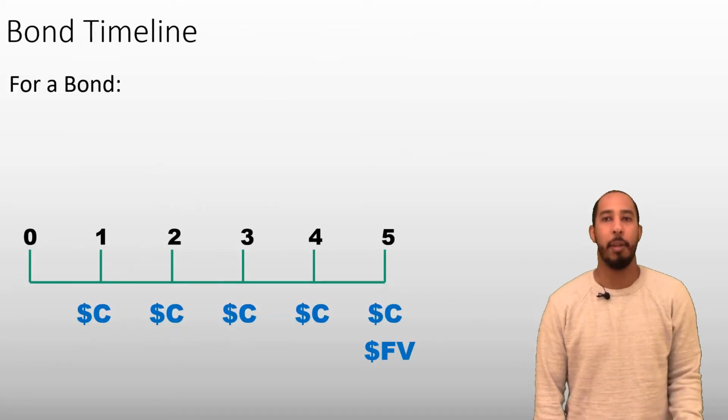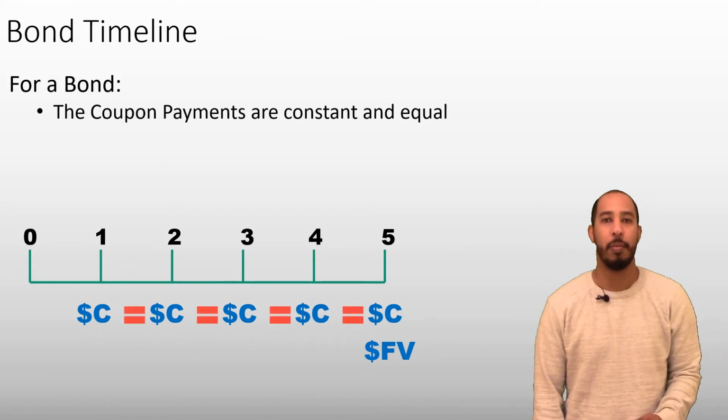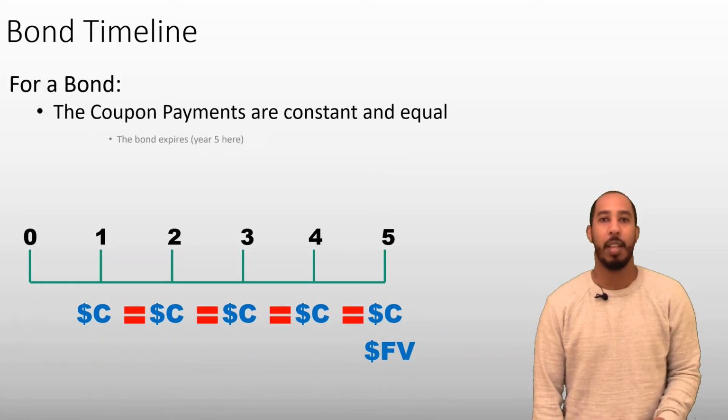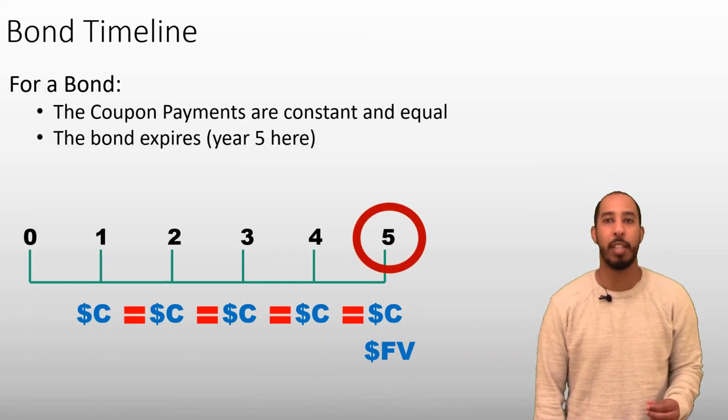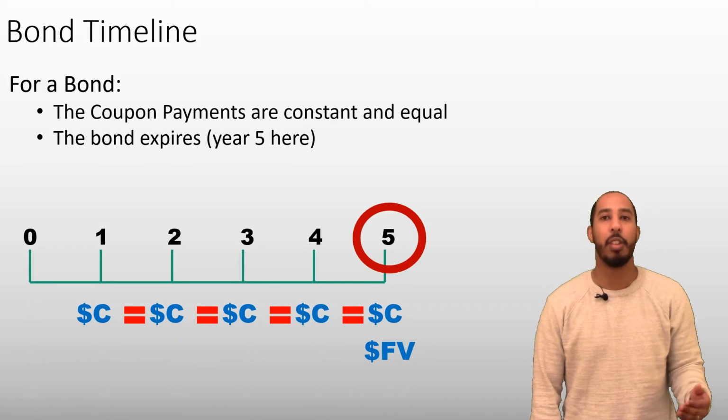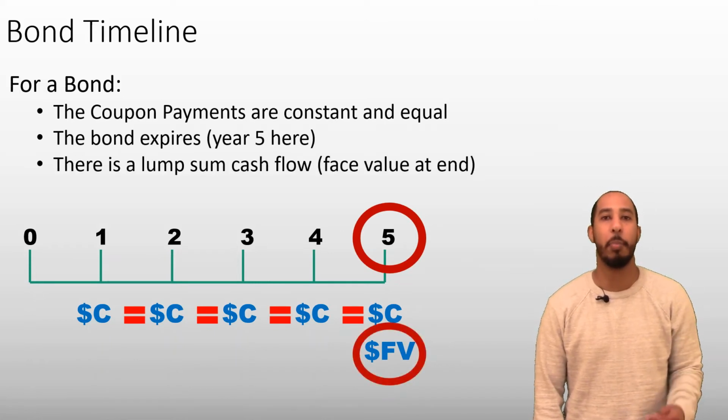Now let's compare timelines. A bond's timeline would look something like this. Notice that the coupon payments are equal to each other, and that the timeline ends. That is, the bond contract expires at year 5. And there's a lump sum single cash flow that occurs at the maturity date. That's the face value payment.